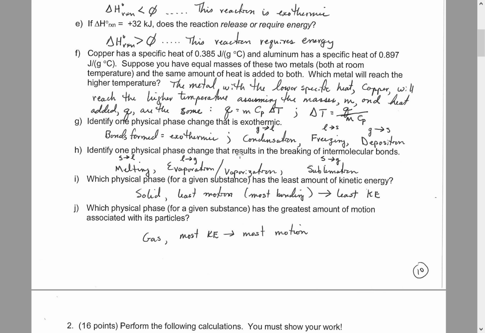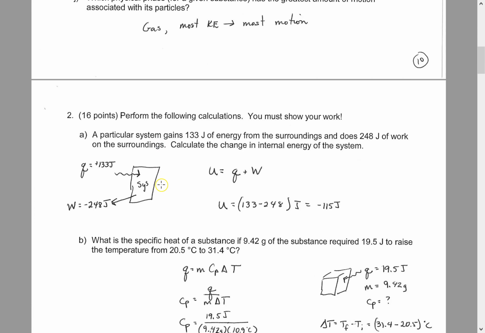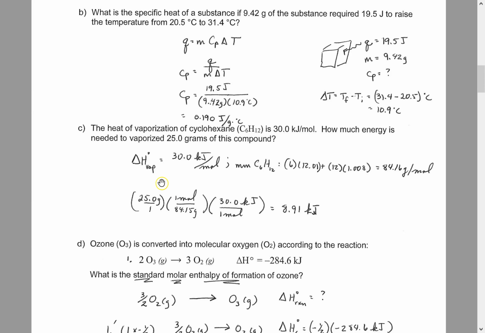That would be something in its solid state. J, which physical phase has the greatest amount of motion, i.e. kinetic energy, and that would be gas, something in its gaseous state. For number 2, these were each worth, let's see, looks like 4 points apiece.